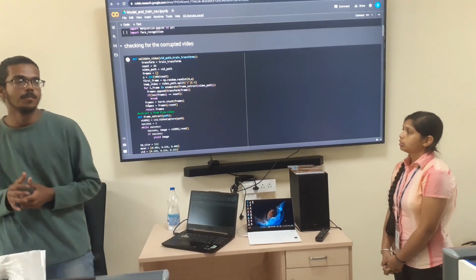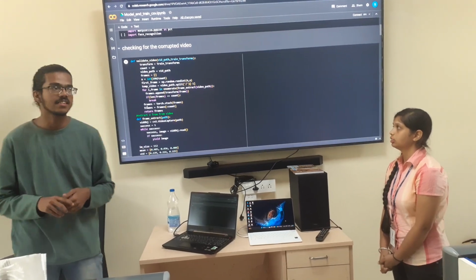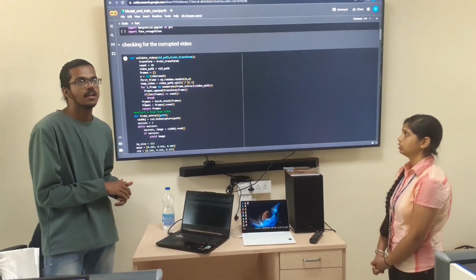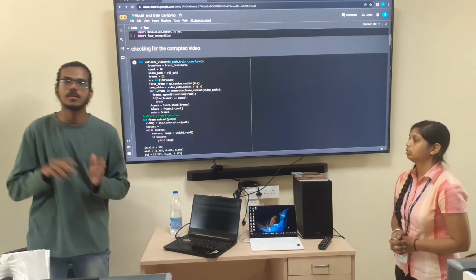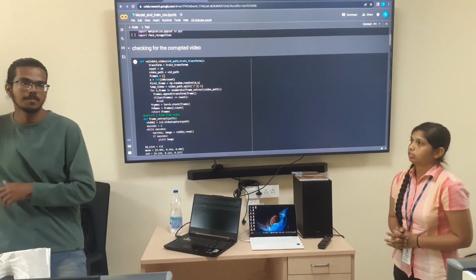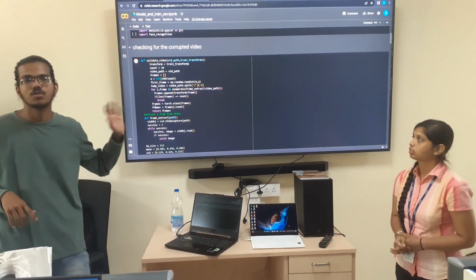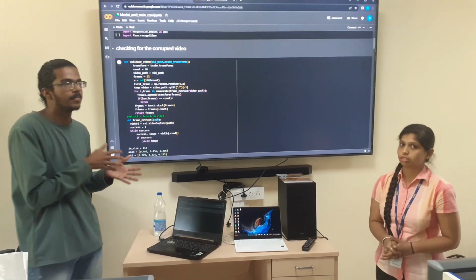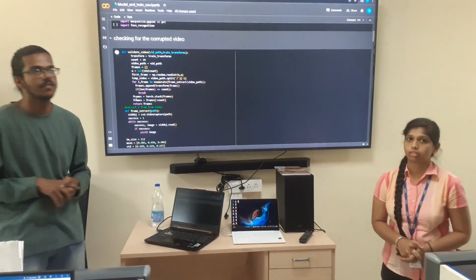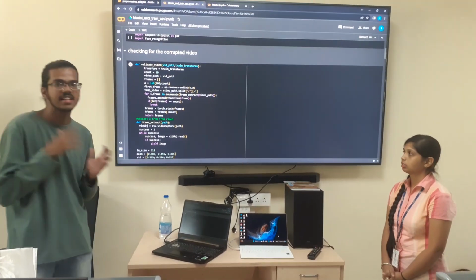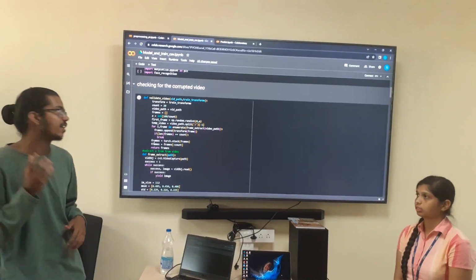So in the model training phase, the first thing we do is check for corrupted videos, because if one video is corrupted, the model stops in between or something will happen to the accuracy. We load all the pre-processed videos from the pre-processing stage and process them. If we encounter any error, we just exit and state that particular video is corrupted.